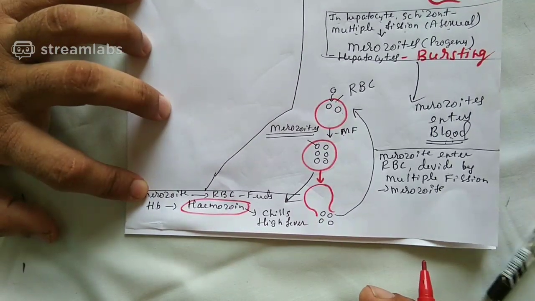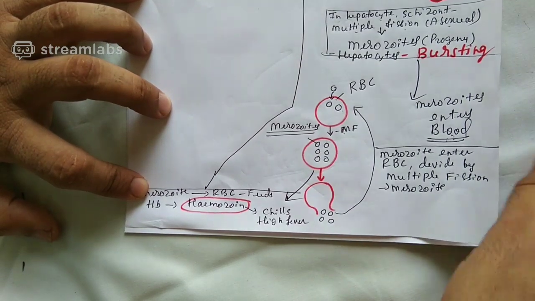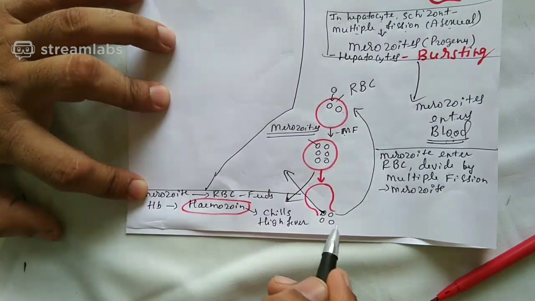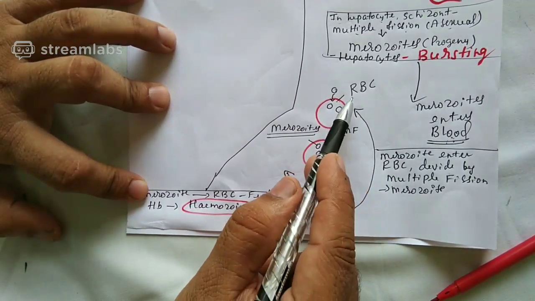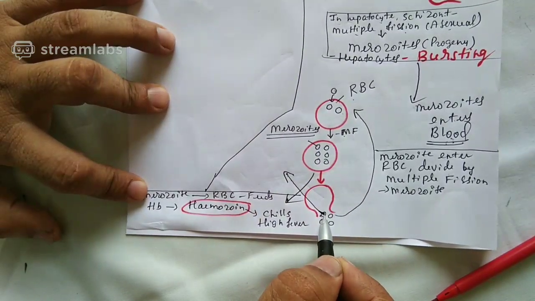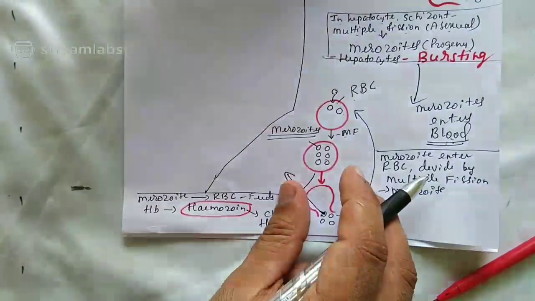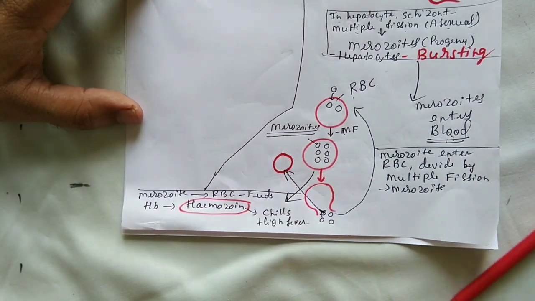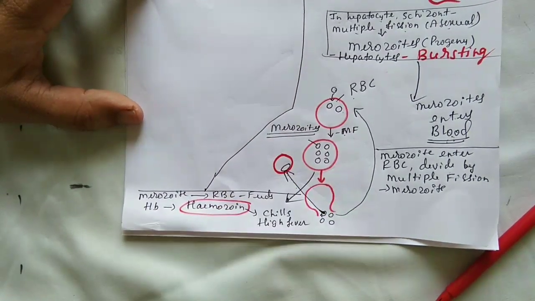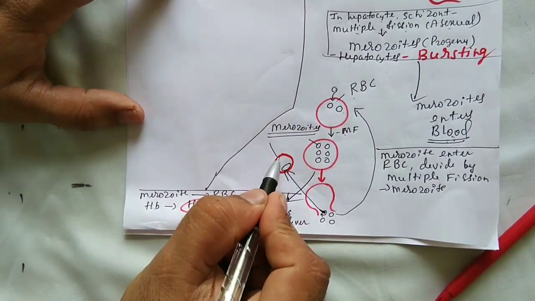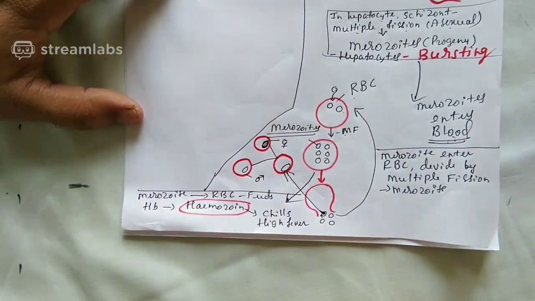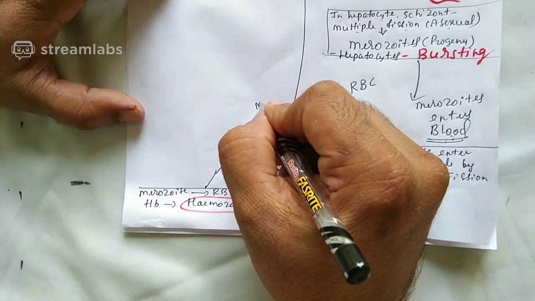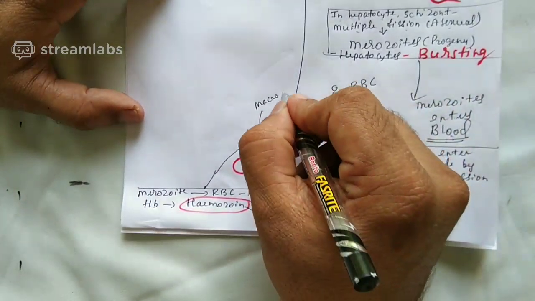Inside the human body, what may occur sometimes is like this. What is this, tell me now? Merozoite. These merozoites, without infecting a new RBC, are found inside the RBC. So this is the RBC, and these are the merozoites. Merozoites can turn into a bigger form and a smaller form. Remember, this is the macro. Macro means bigger.